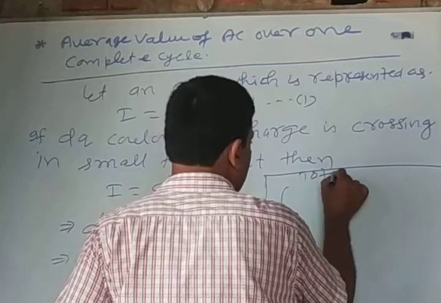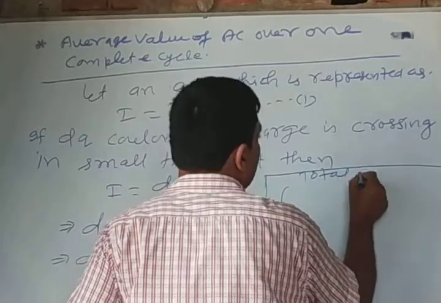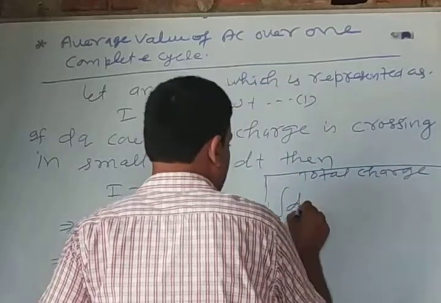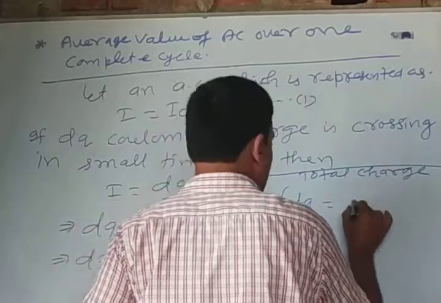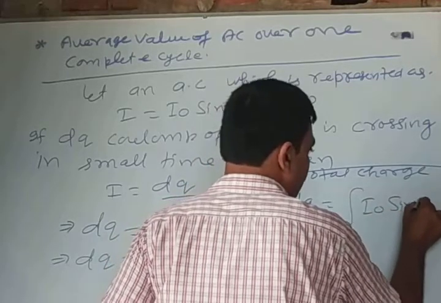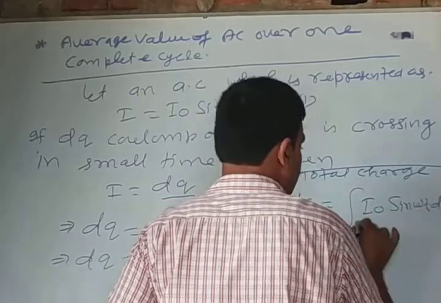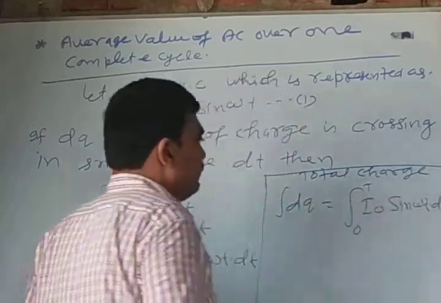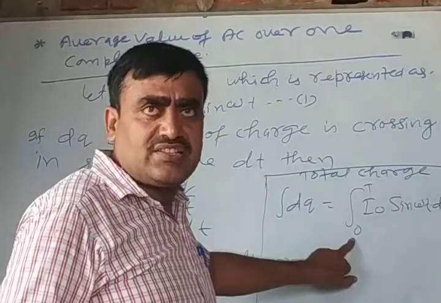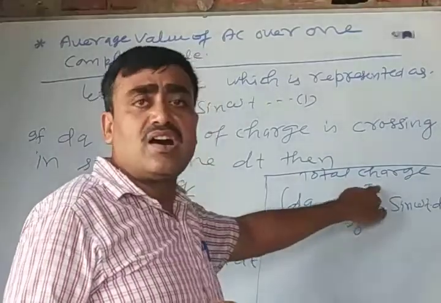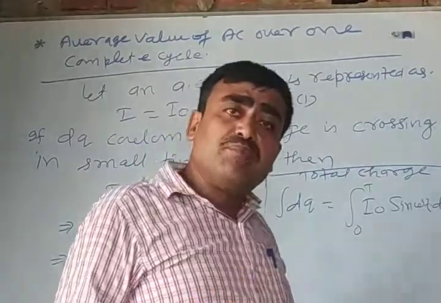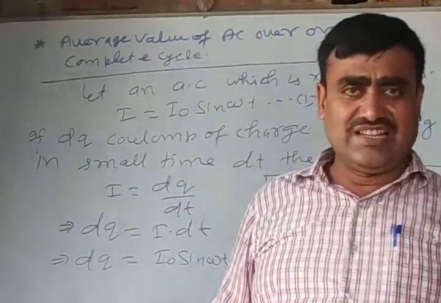Total charge: integral of dq is equal to integral of I naught sin omega t into dt, from 0 to T. 0 is the origin point of the AC and T is the time period to complete one rotation.